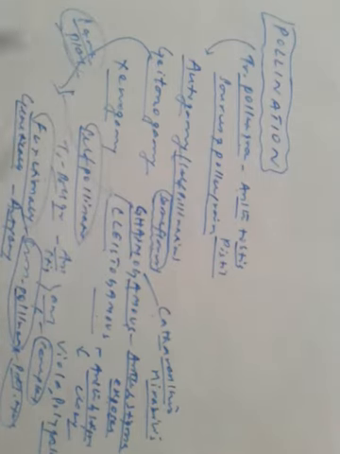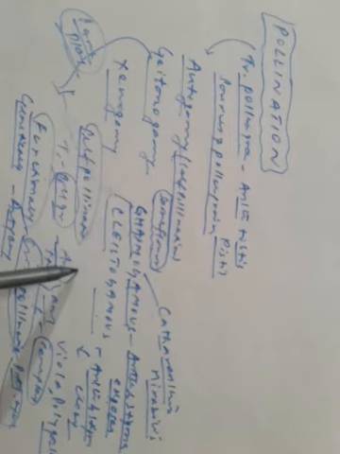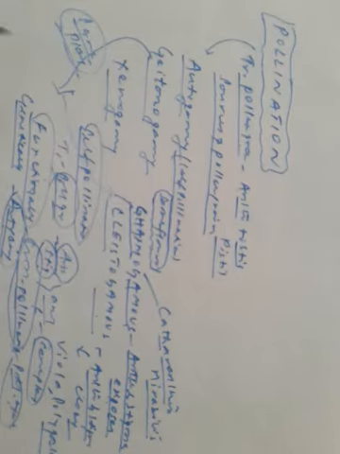So here the transfer of pollen grain is made from anther to stigma, but to another flower: the anther of one flower and the stigma of another flower. Functionally it's cross pollination because a pollinating agent is involved and two flowers are involved here. But genetically autogamy is seen because it happens in the same plant.